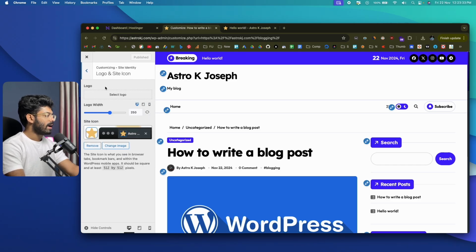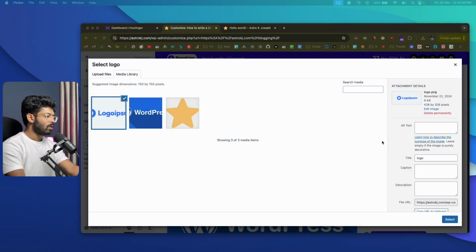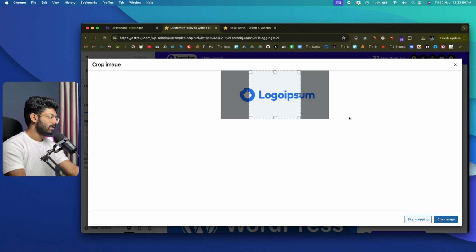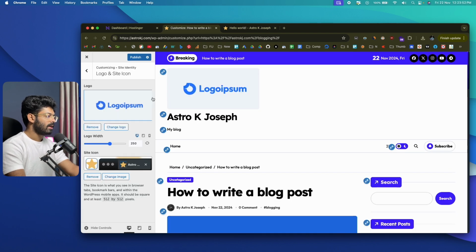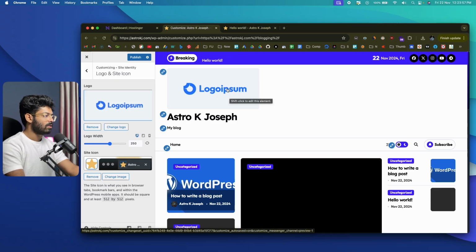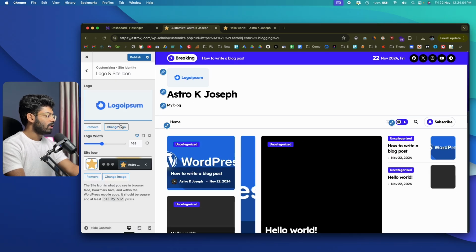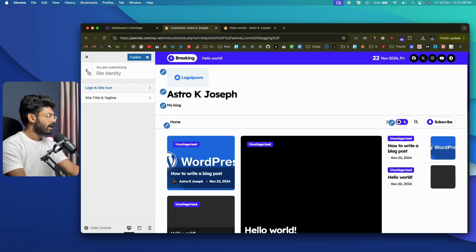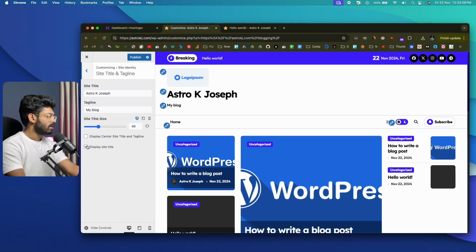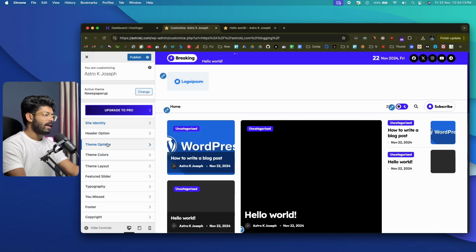And let's say I want to add a logo. I can simply go ahead and upload a logo here. I'll drag and drop a sample logo here. So this is a placeholder logo. I can click on select like so, skip cropping. And as you can see, we have our logo right here. Now this logo does not really have a transparent background. So yeah, you just need to go ahead and create a transparent logo and add it in here. If you want, you can adjust the width. And now that we have the logo, I can go ahead and hide the title. So I'll simply uncheck this option and we have the logo right here. Similarly, you can also go ahead and further customize it.